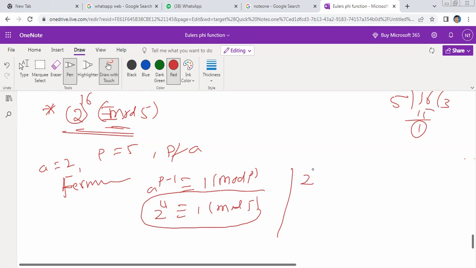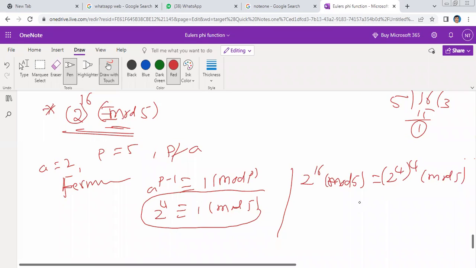So 2 power 16 modulo 5 can be written as 2 power 4 whole power 4 modulo 5.